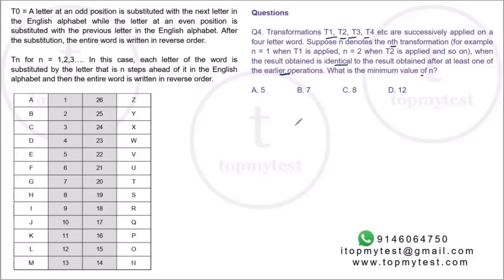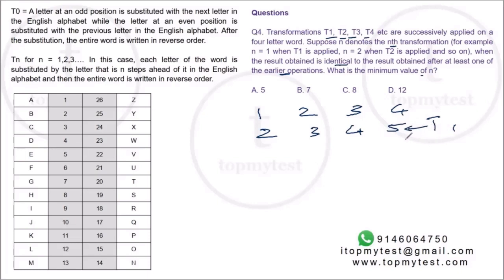Okay, let's check. Let's give imaginary numbers 1, 2, 3, 4. After you apply T1, this will become 2, 3, 4, 5, but you'll read it from this side.